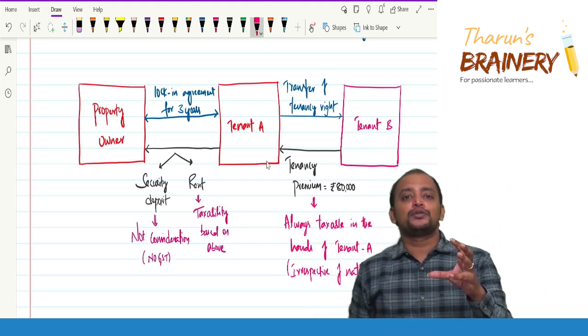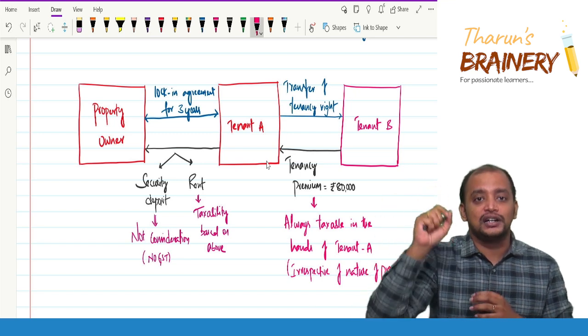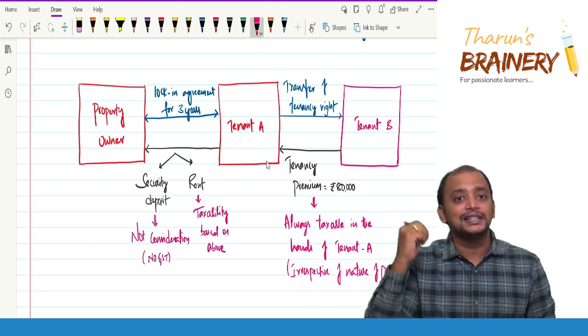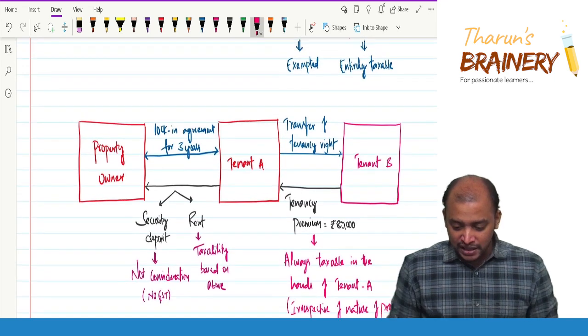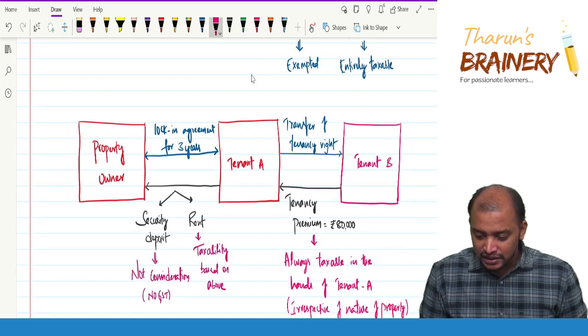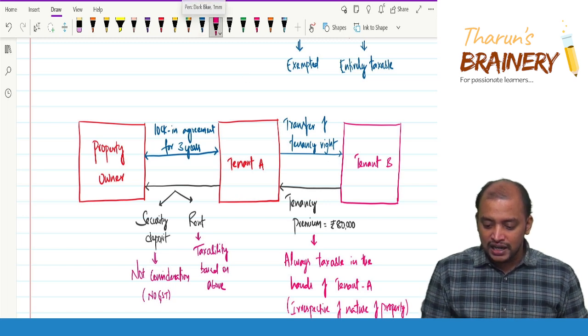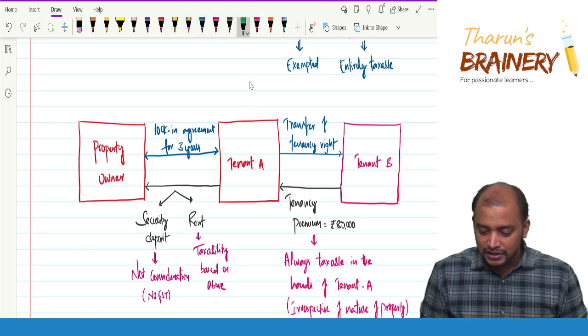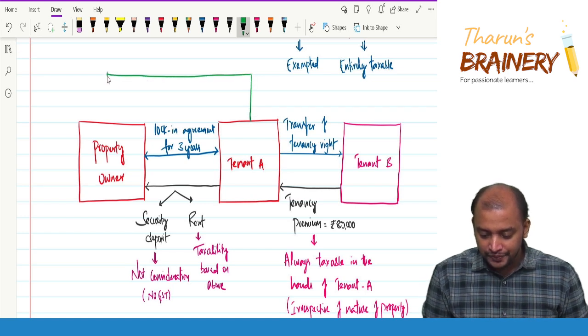Like that, the property owner may enter the clause in the contract or in the agreement. Now what will happen? Tenant A will be sharing a part of the tenancy premium with the property owner.